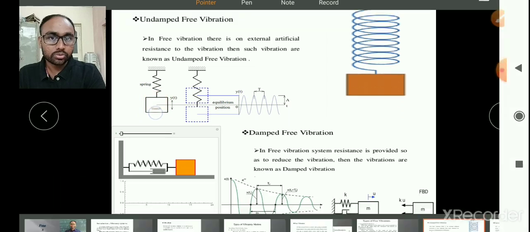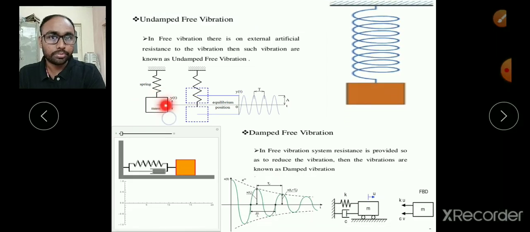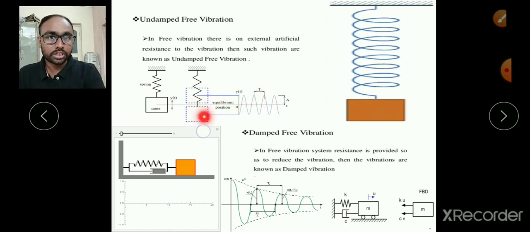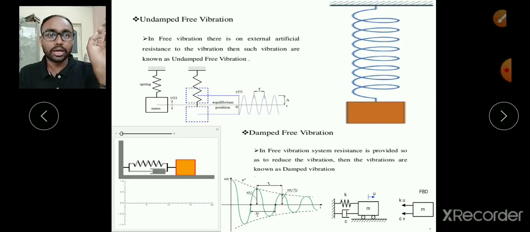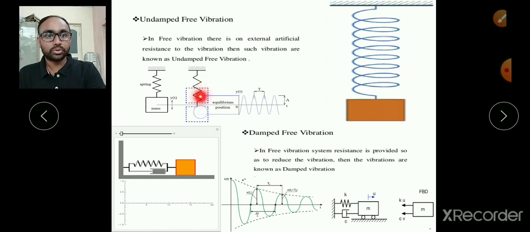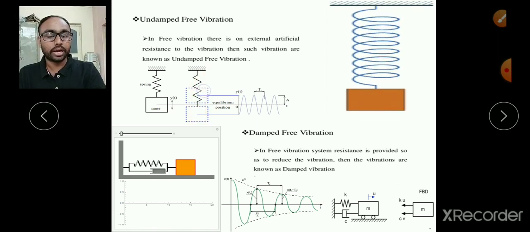Initially this was the diagram, that means this was the mean position. This horizontal axis is the mean position. From the mean position we bring the system to this extreme position initially, and once we release, it goes to the mean position, then to the other extreme position, then mean position, extreme position, and likewise. So it is taking oscillations continuously.